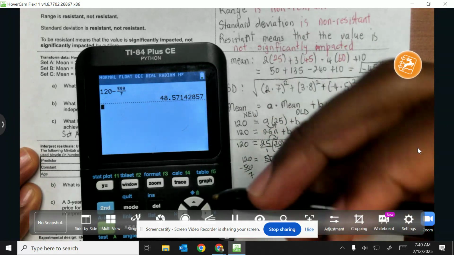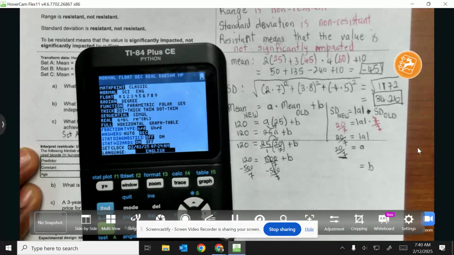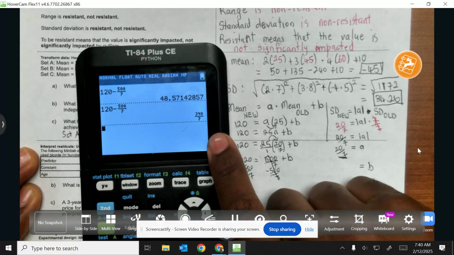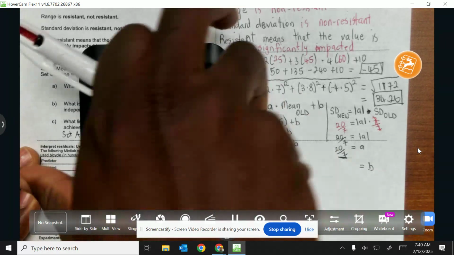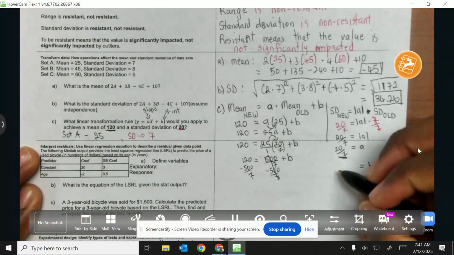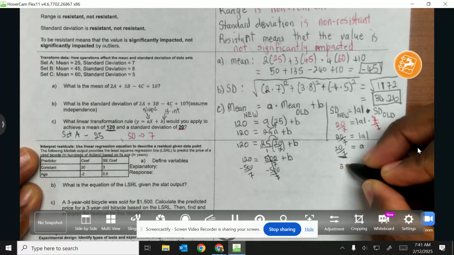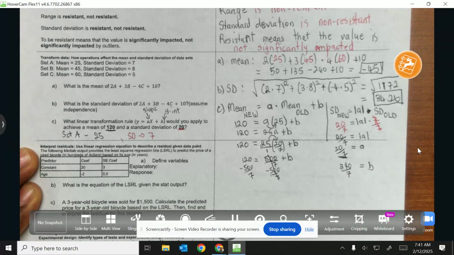All right. If you wanted to represent it as a fraction, you press mode and then go down to where your answer is represented as a fraction. So let's see if I click auto, if that changes it. All right, so it represents it as a fraction right here, and it's already simplified for you. So this can be that decimal that we had there, or 340 over 7.